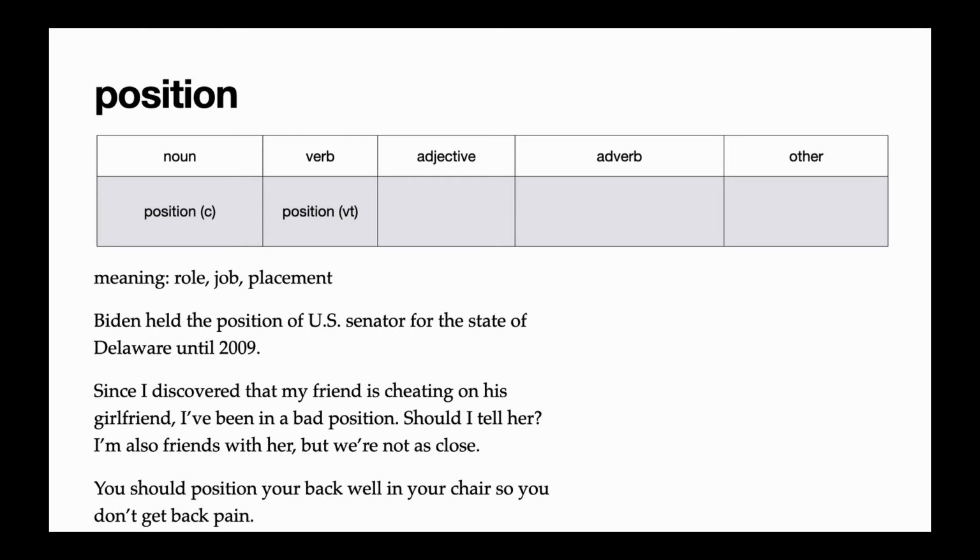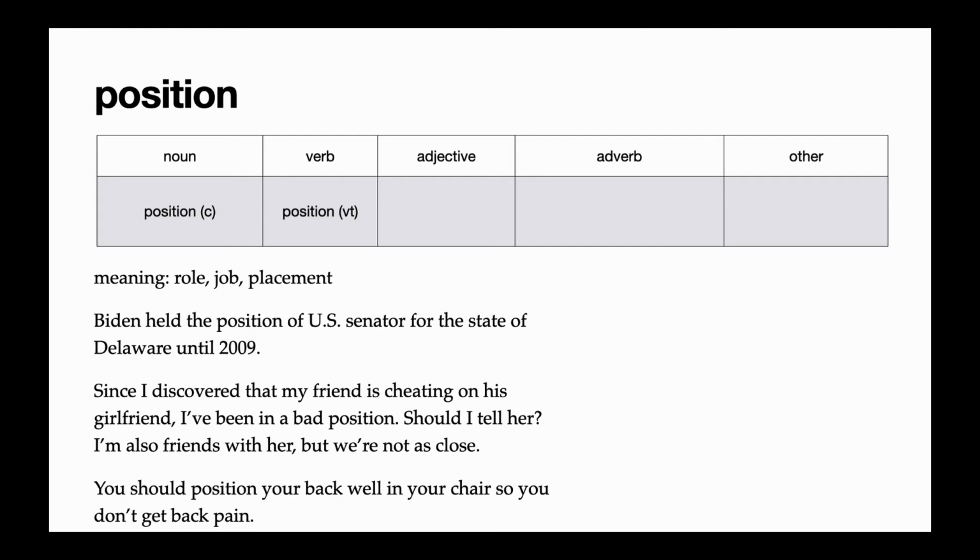Since I discovered that my friend is cheating on his girlfriend, I've been in a bad position. Should I tell her? I'm also friends with her, but we're not as close. So here, if you're in a bad position, it doesn't mean you have a bad job. It means you're in a bad situation. The circumstances are not so great because you don't know what to do.